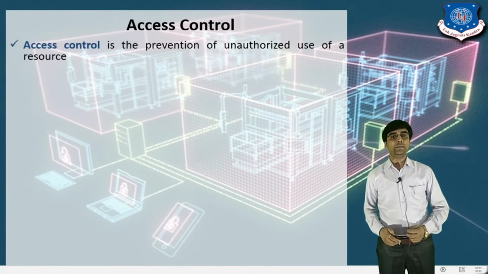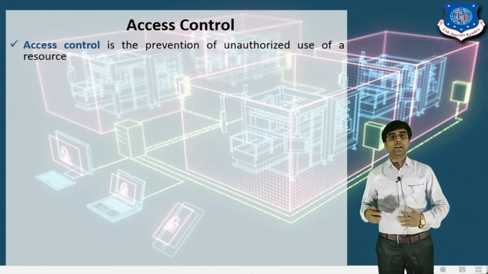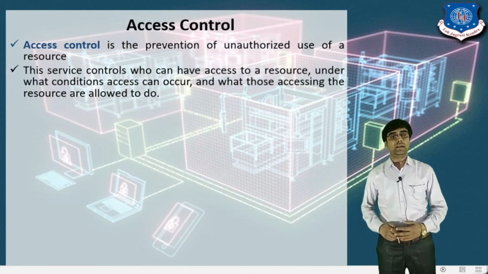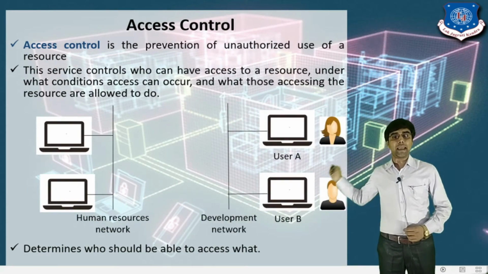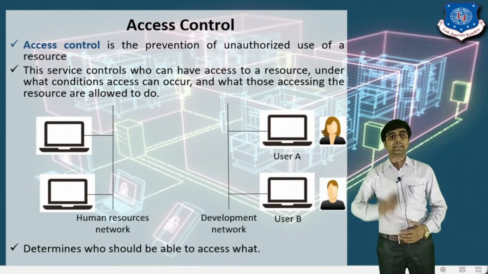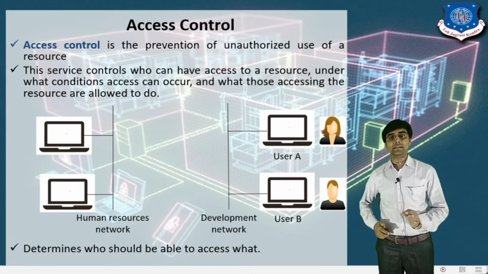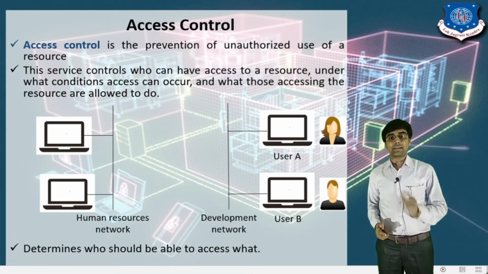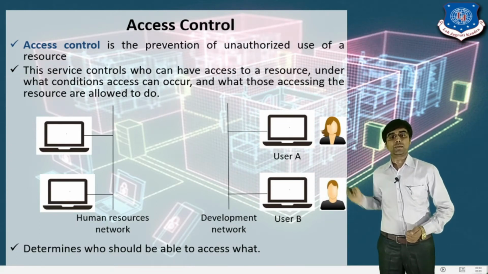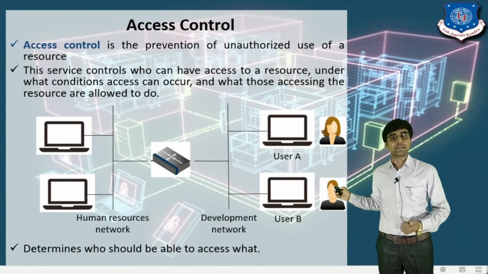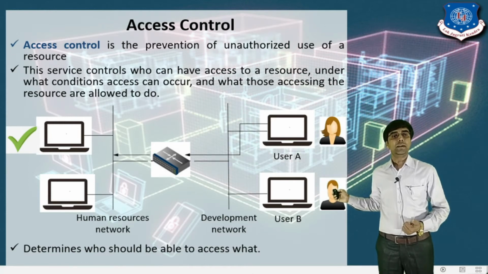The next security service is called access control. In access control, who should be able to access what? It is the prevention of unauthorized use of resources. Let's take one example. Here there are two people, user A and user B. User A wants to access the human resource network. First of all, the system administrator assigns some access rights to user A so that he or she is able to access the human resource network. So now user A is able to access the human resource network.